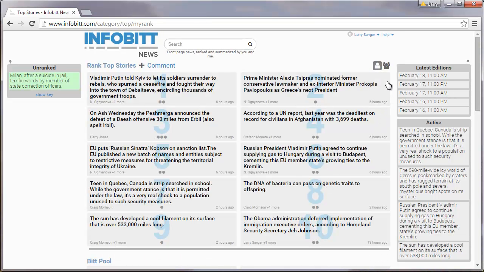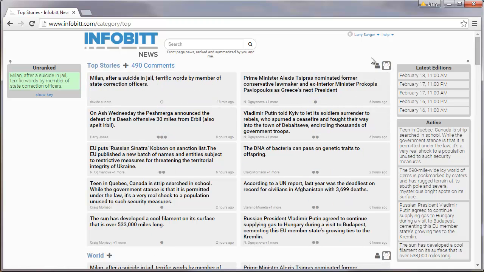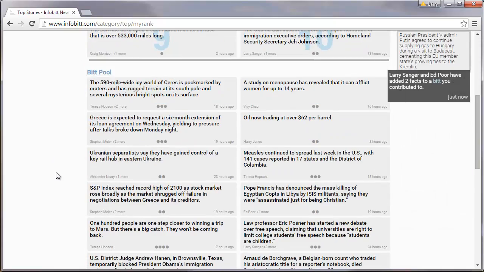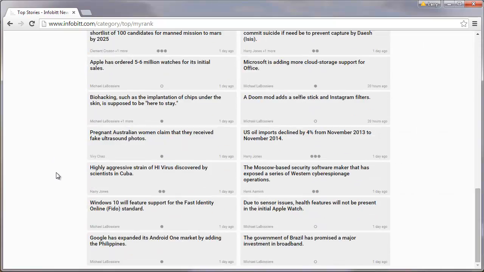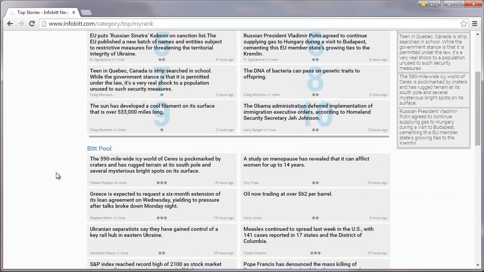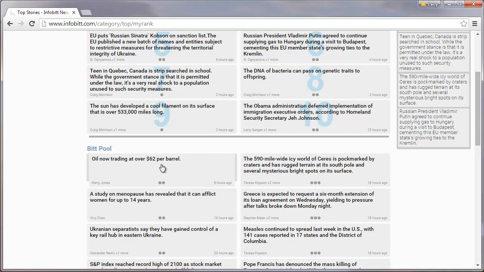I'm clicking through to my rank. And so this shows you my rank, which, because I've been ranking earlier, happens to be different from the community rank. And down below is the pool. These are all the older bits. There's one here which was a duplicate, which is newer than 12 hours old.